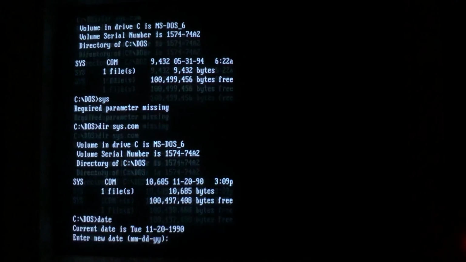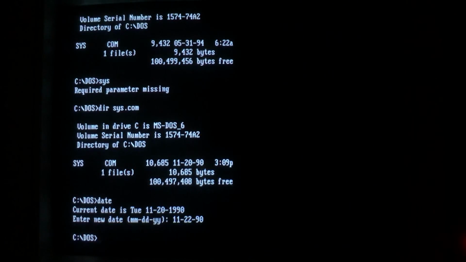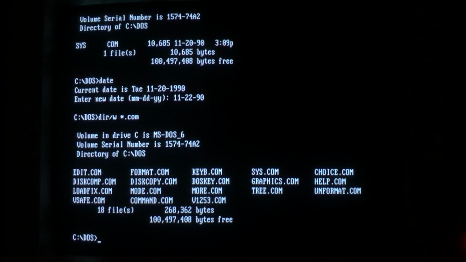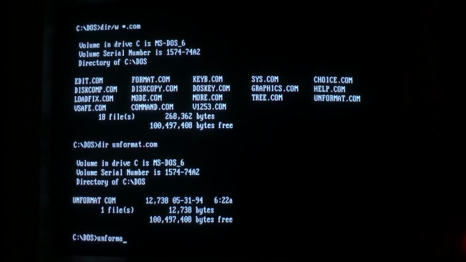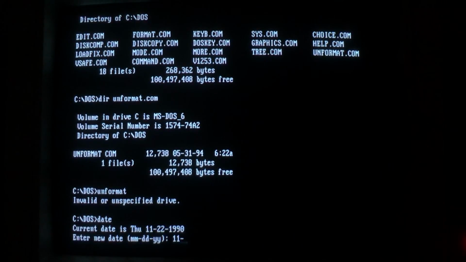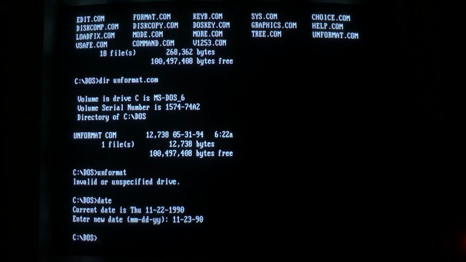So we can see this if we change the date to 11/22/90, and it's Thanksgiving Day 1990. We're enjoying some turkey. Everything still works. We look up, we gotta unformat something right now, so we run it. Oops, it gets infected, but still runs just fine. Go to sleep, sleeping off that turkey. Wake up in the morning on Friday, you gotta get some stuff done for your boss. You're still off work, but you know, you're gonna catch up over the weekend. You're gonna get ahead for the next week.